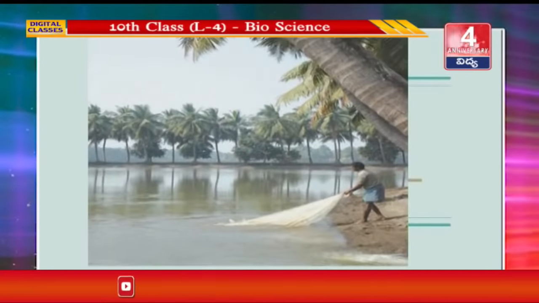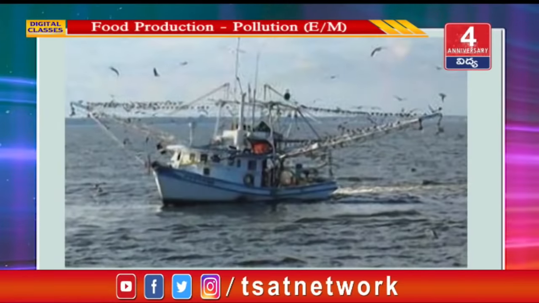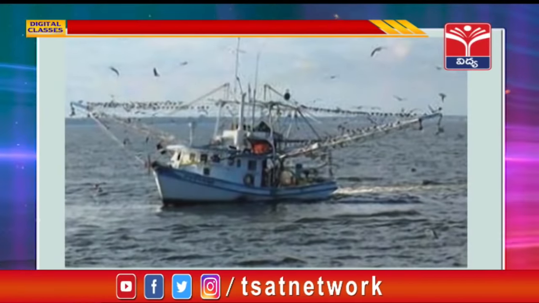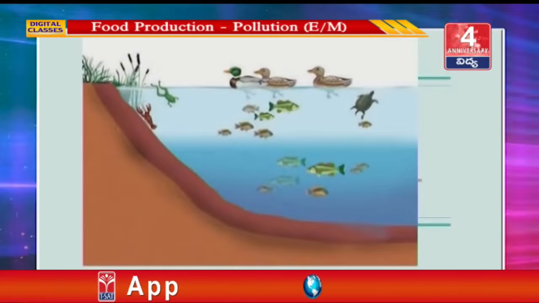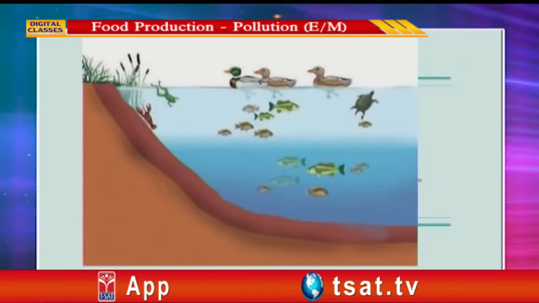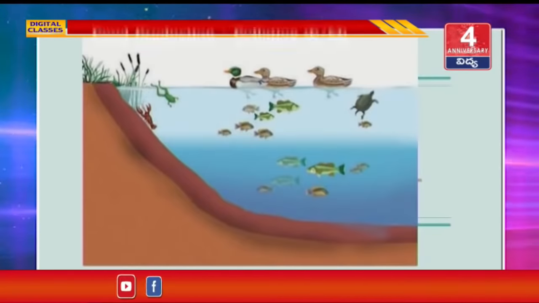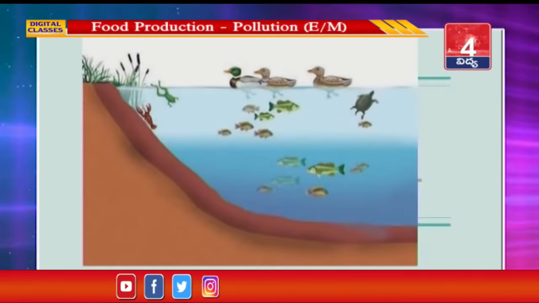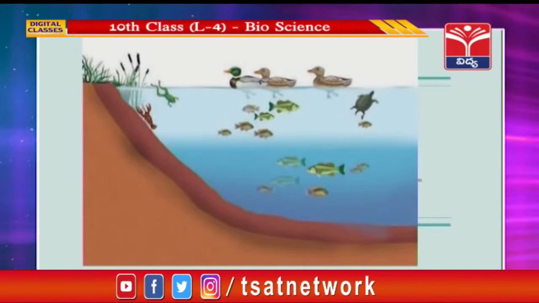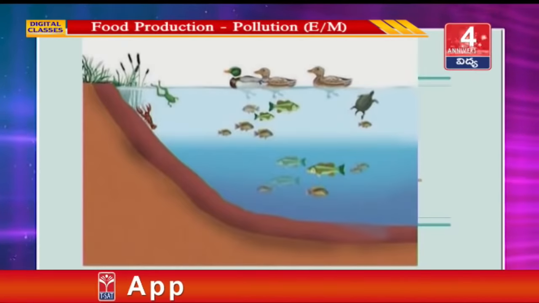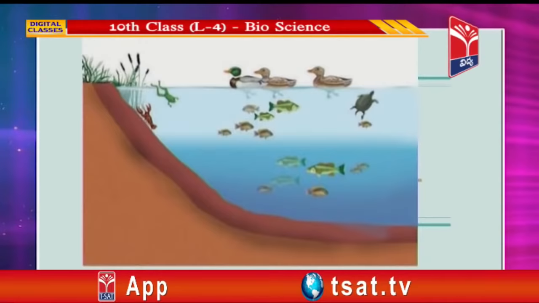Fishing is done using a variety of nylon nets, motor boats and mill boats. A large percentage of fish are found in sea water compared to fresh water. Combined aquaculture is currently practiced in one place with a combination of 5 or 6 species of fish. There are many benefits to this. The land surface, the middle part and the bottom have different species of fish. This prevents competition for food and the spread of diseases.